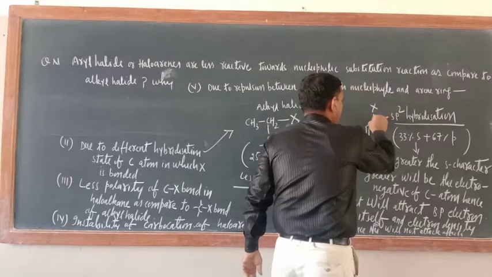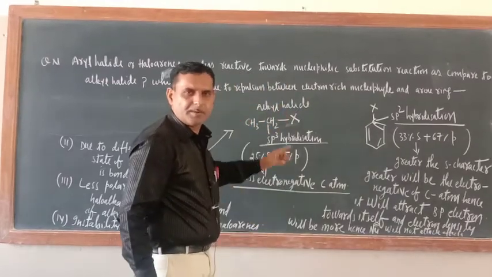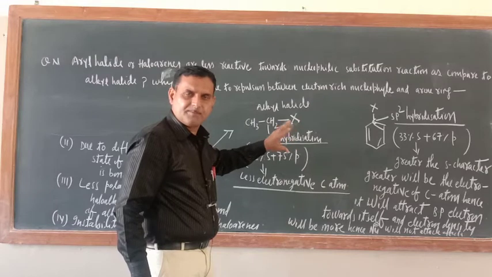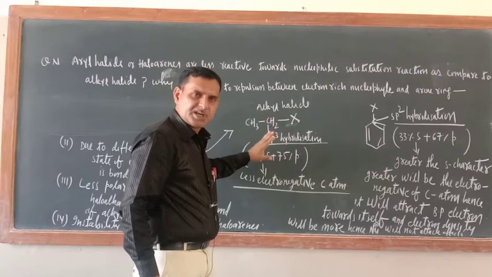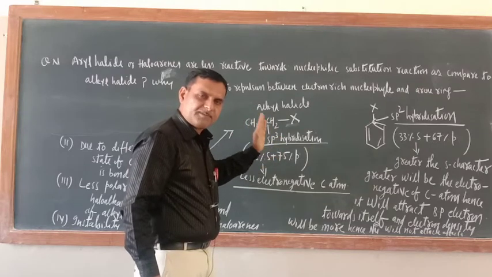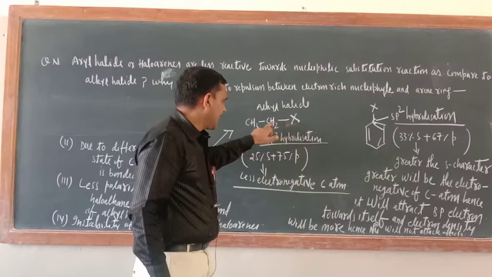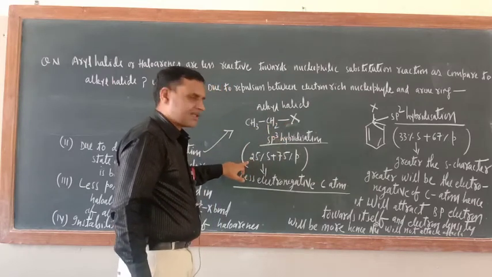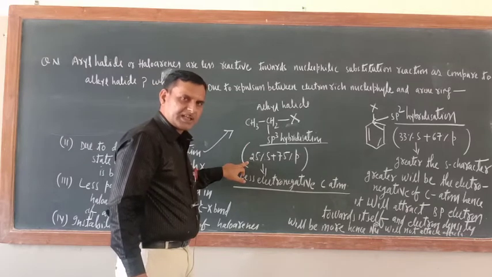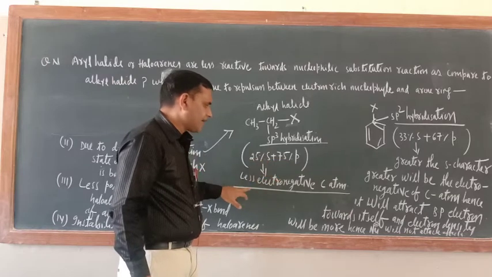Here X is bonded with a carbon atom which is sp2 hybridized. So just see, a different hybridization state is there. The different hybridization state of the carbon atom to which X is bonded also affects the nucleophilic attack. Now just see here, X is bonded with an sp3 hybridized carbon atom.